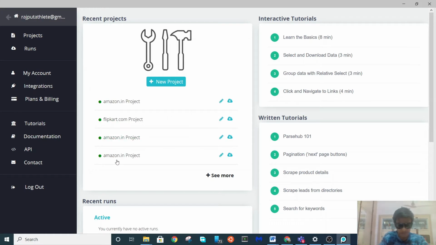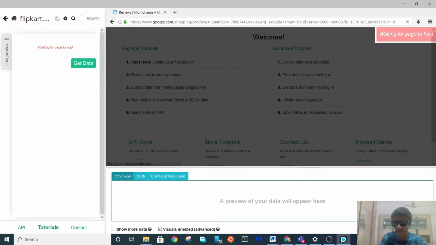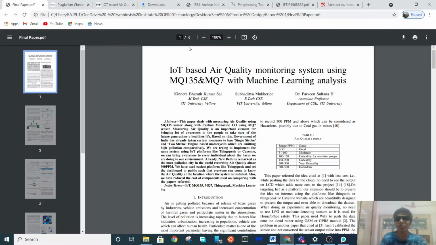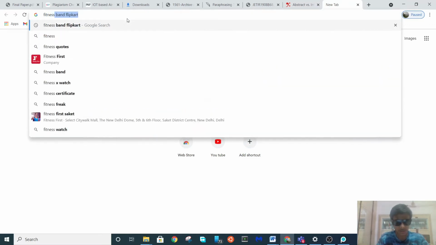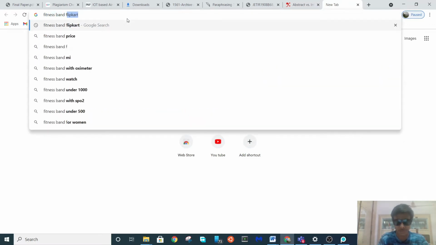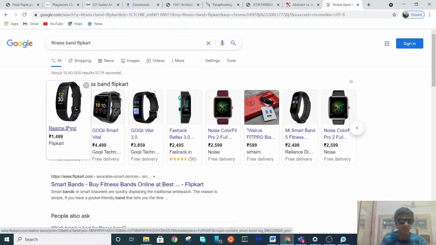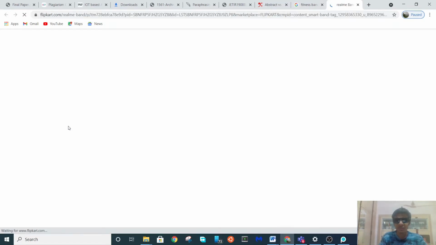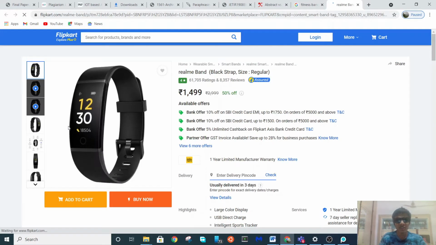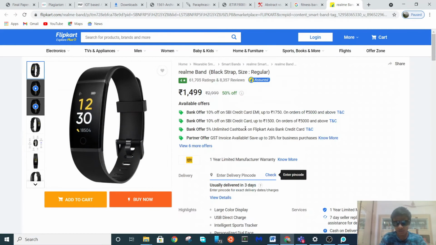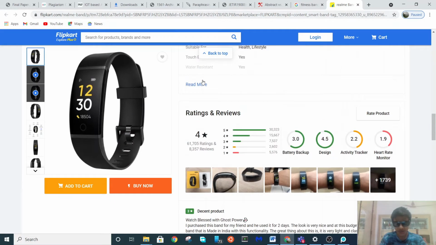So let me take an example of this Flipkart first of all. This project I have already created, but I will show you from the starting how to create the project in Flipkart also. Let me take any customer fitness product on Flipkart. This time I am going to take the reviews from Flipkart, and there are mainly three defects which I found in the software.